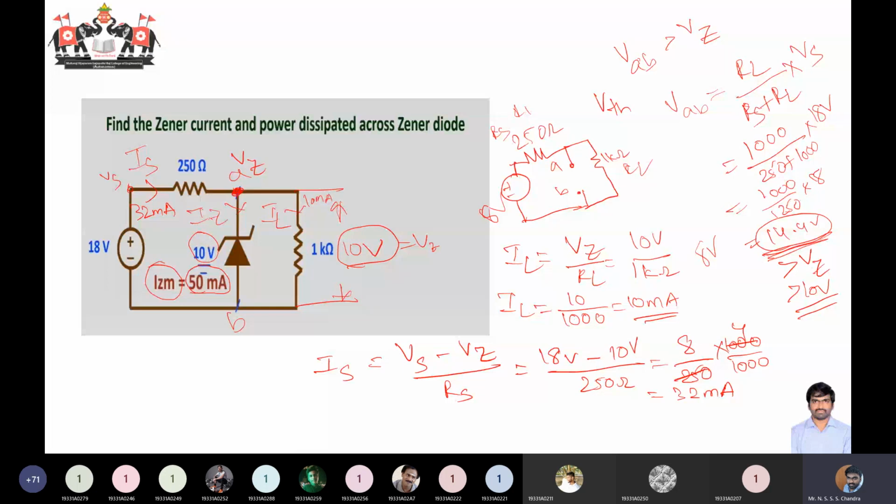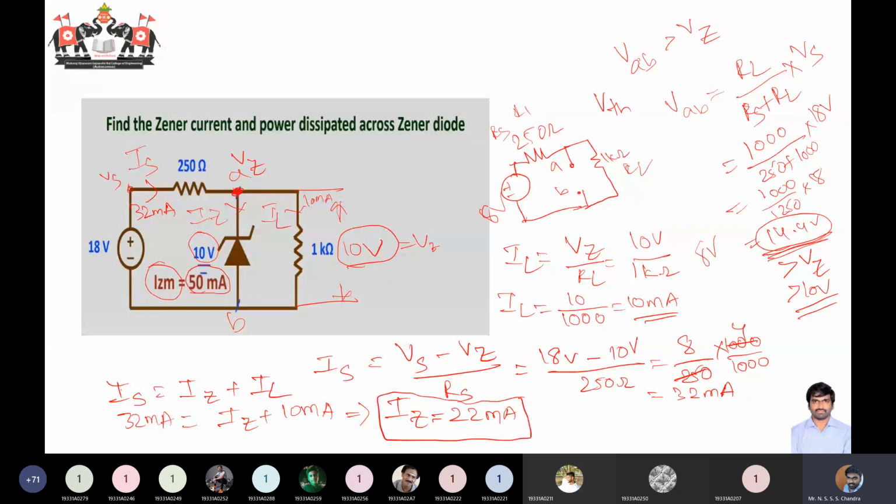Now from KCL, you know that IS is equal to IZ plus IL. So 32 milliamps is equal to IZ plus 10 milliamps. So IZ will be equal to 32 minus 10, that is 22 milliamperes.